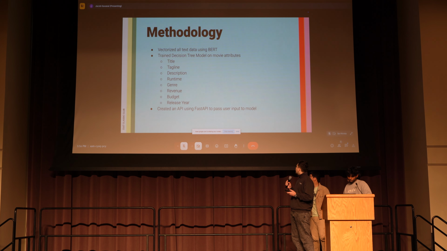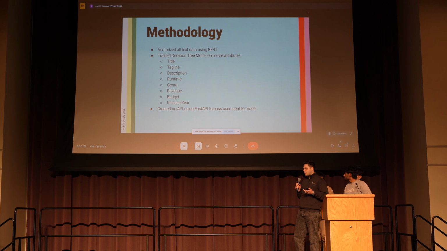Some of the things we put into the model were the title, the tagline, description, runtime, genre, revenue, budget, and release year. We also made an API to work with a website we made, but due to time constraints, we weren't able to make that work out for us. So, let's go over here.